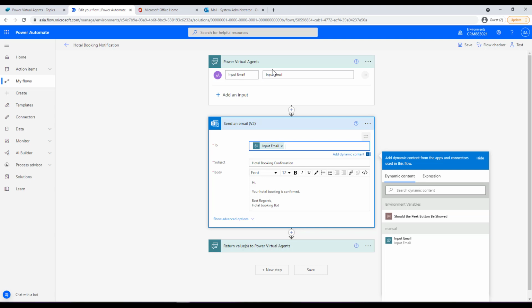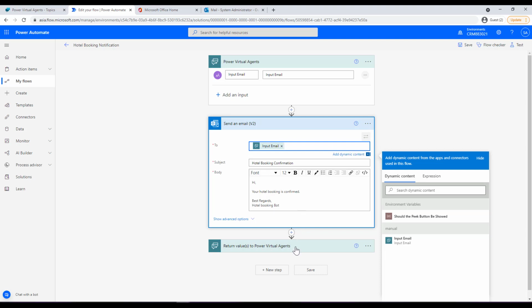Now you can get creative over here. You can provide some more inputs that you want from Power Virtual Agent. For example, if you want the details of the city, the date, and the payment method, you can create the variables over here, map it from the Power Virtual Agent, and then use that as your dynamic content over here. For this example, we have just provided a simple email message.